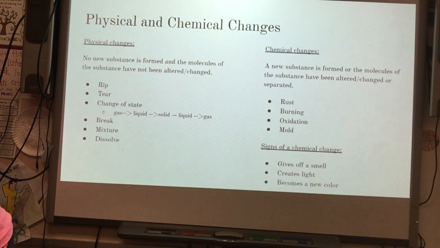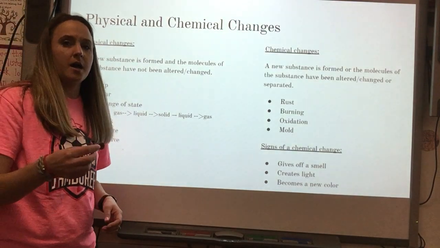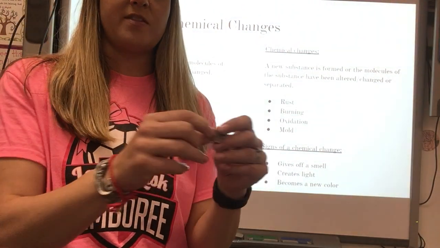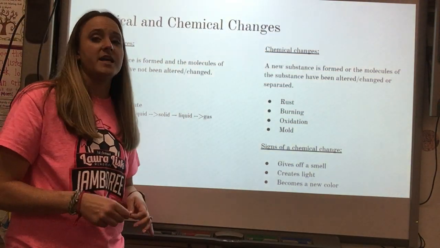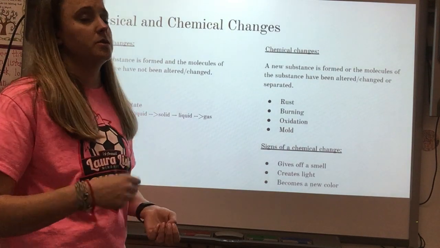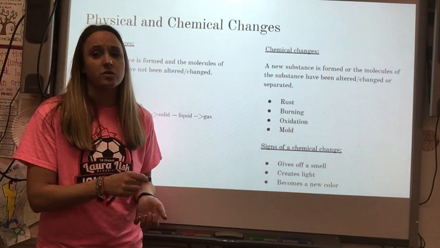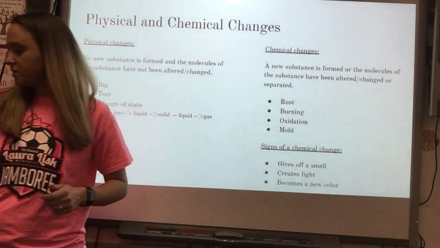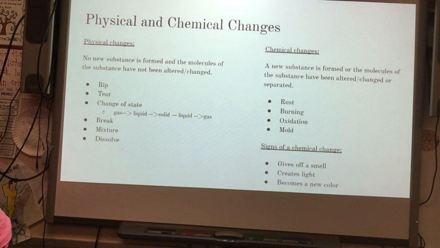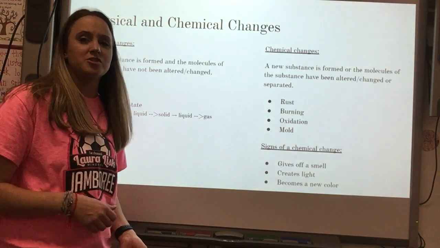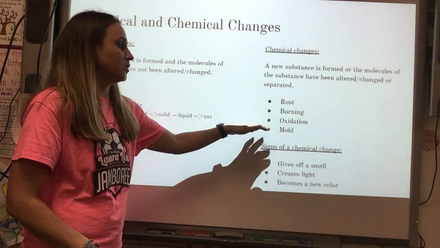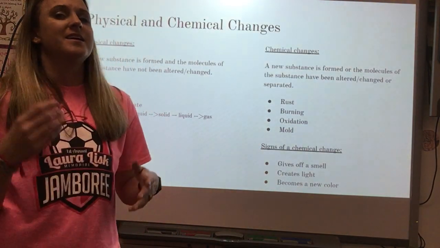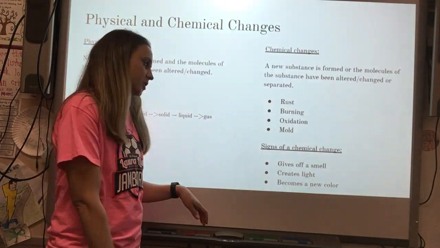Oxidation. This is one that we did in class where we took the pennies and we put them in a vinegar and salt solution, and they started to turn green and brown from the oxidation. That is a chemical change. What happened to the Statue of Liberty is a chemical change. Mold on your food and mold on your bread is a chemical change. That mold is a new substance. You don't want to go back and make that bread again. It has been chemically altered.